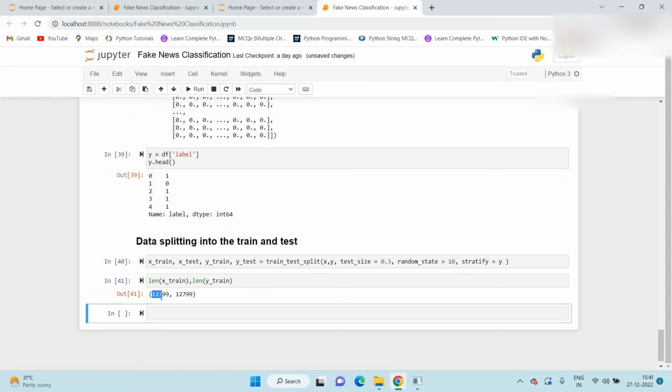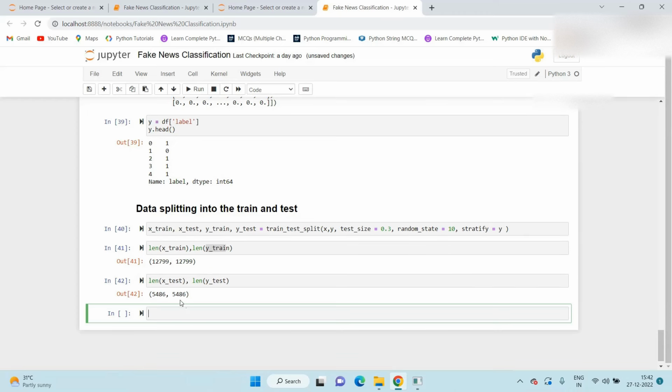Okay, so if we see, both are equal. x_train means our independent variables and y_train is our dependent variable, or we can say this is our input and this is our output. Again we check the same for the length, x_test and y_test. Okay, these are also equal. Now we move to the next step. It's model building.